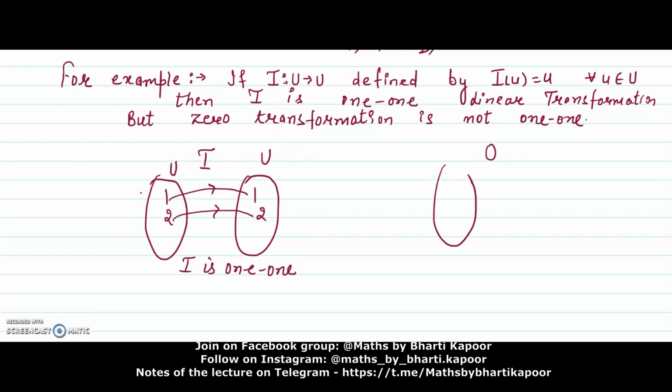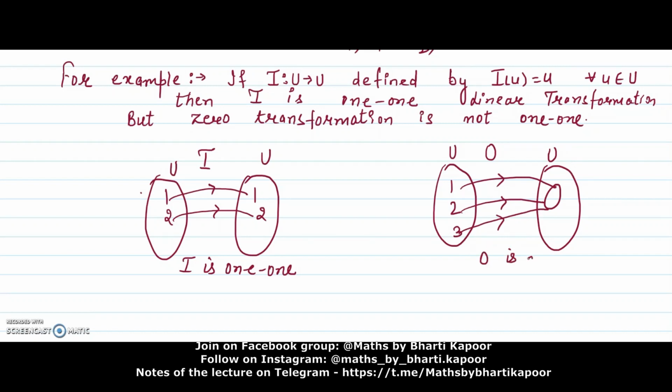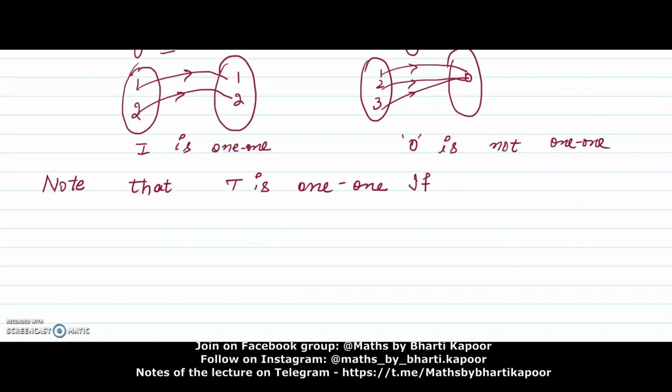But under the 0 transformation, image of every element of U will be 0 only. May it be 1, may it be 2, images of every element will be 0 only. So for different elements, images are not different. So the 0 linear transformation is not 1-1.